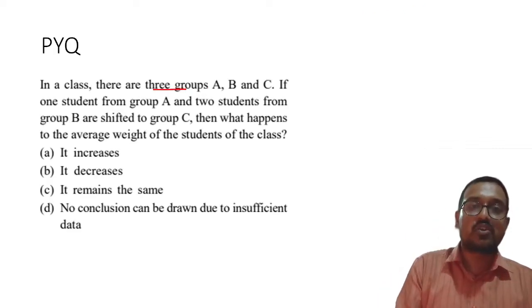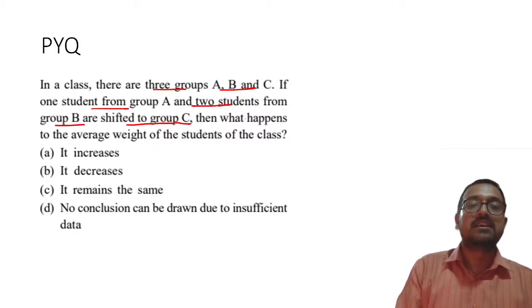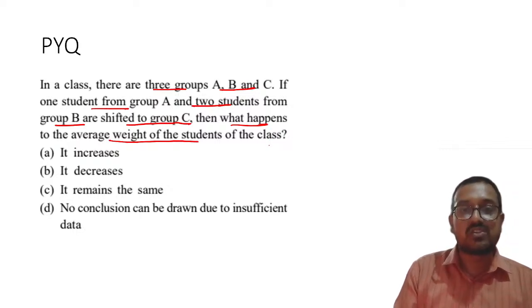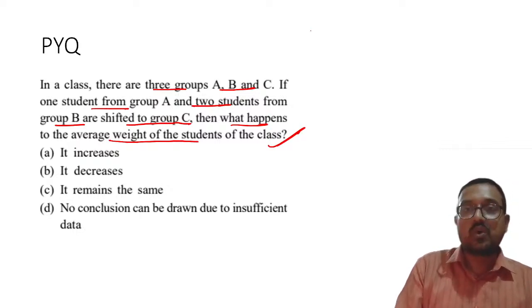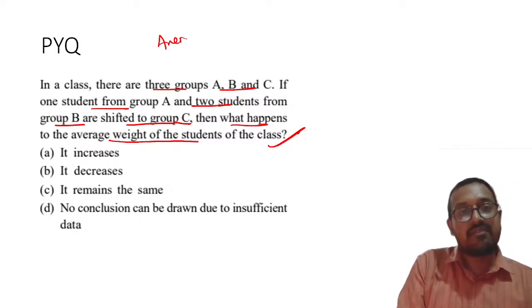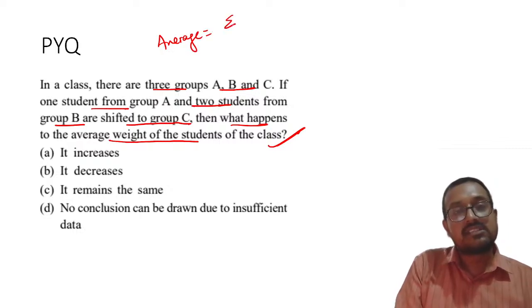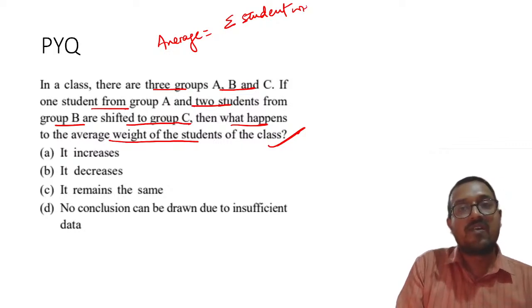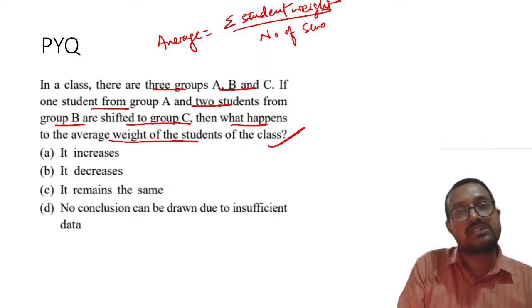In a class, there are 3 groups A, B and C. If one student from group A and 2 students from group B are shifted to group C, then what happens to the average weight of the students of the class? So my dear students, you all know the average of anything is nothing but the sum of all observations, basically the sum of all students' weight, divided by the number of observations. So here it will become the number of students, right?